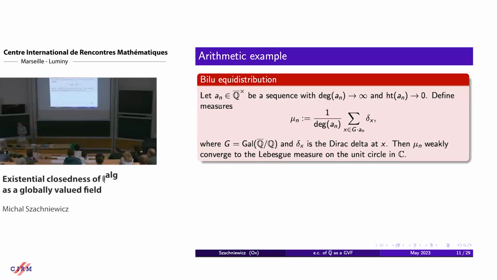So to give you some arithmetic example, I thought it would be nice to mention some arithmetic phenomena that is connected to GVFs in the arithmetic setup.